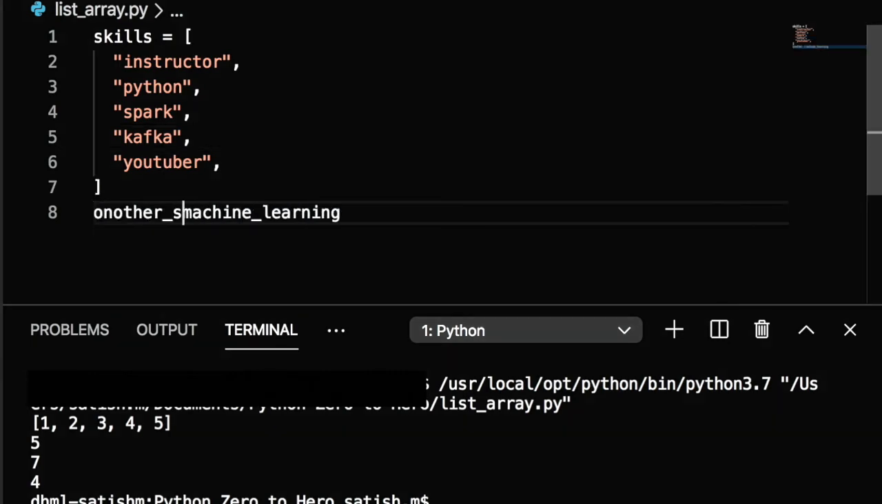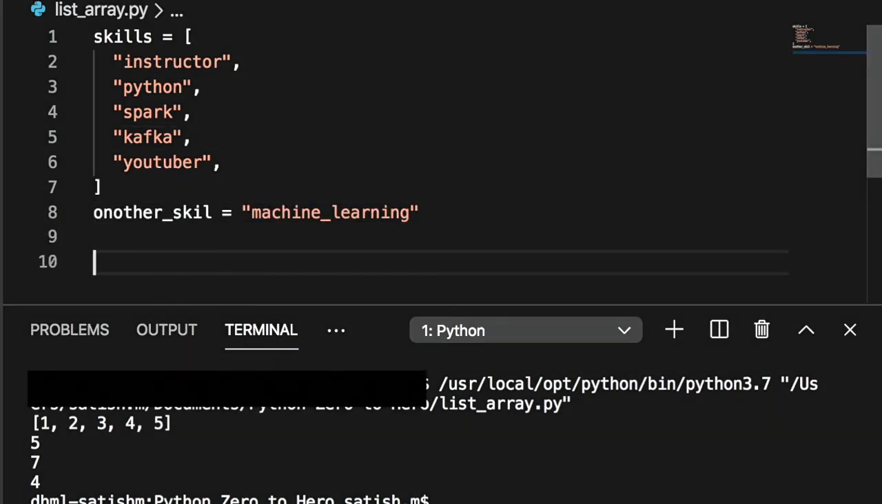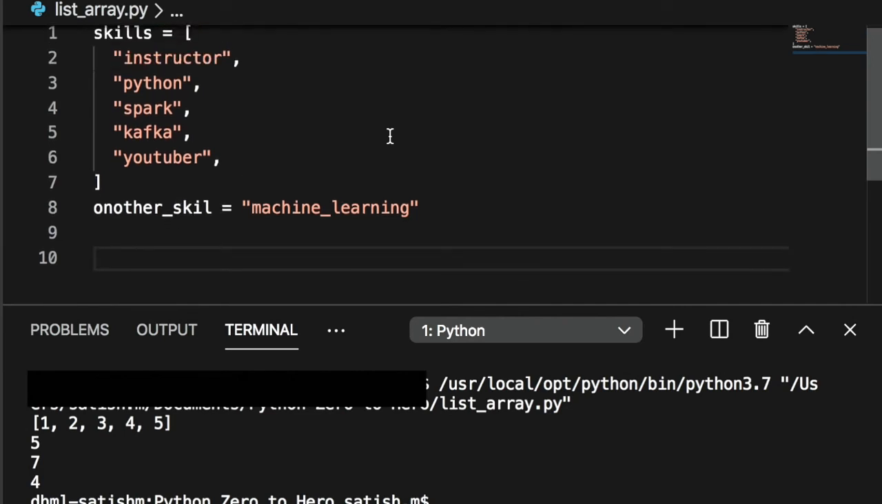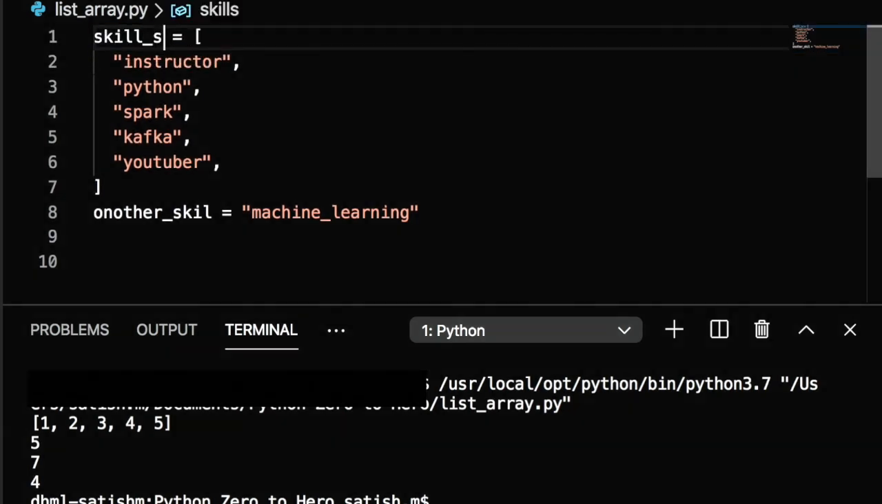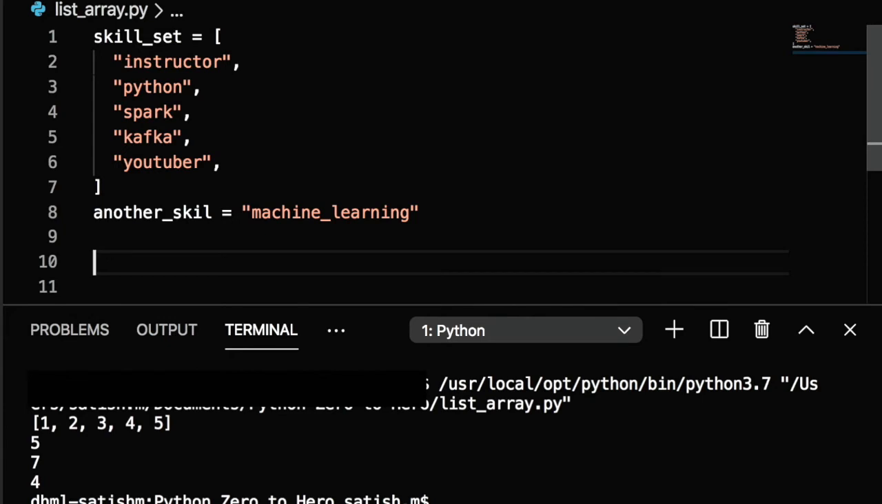I have another skill, machine learning. I want to add this particular skill to my skill set. Let's call it skill set. How can I do it? The most common method to add a new value to a list is append. Let's see how it works.